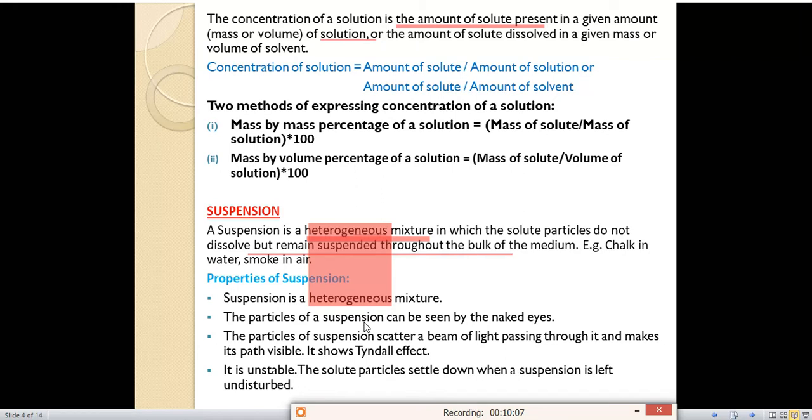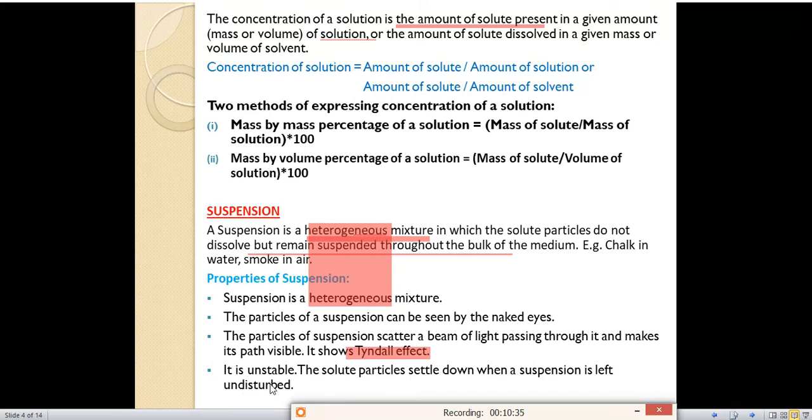The particles of suspension can be seen by the naked eye. We can easily see the particles of the suspension with our eyes. For example, we can see chalk particles in water, and smoke in the air. The particles of suspension scatter a beam of light passing through it. If we pass a beam of light through the suspension, it will scatter the beam of light, which means the path is visible. It shows the Tyndall effect. You have to remember that it shows the Tyndall effect.